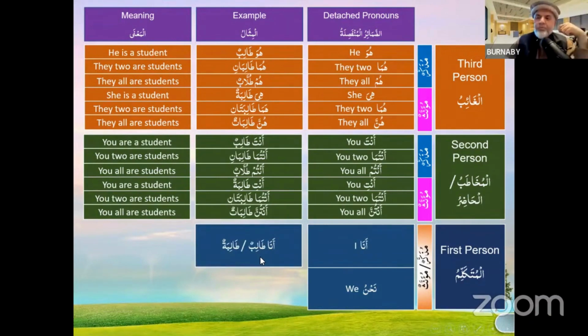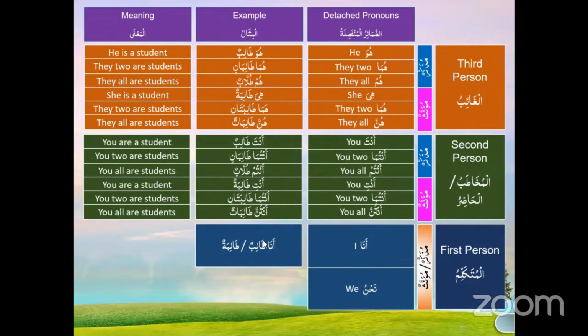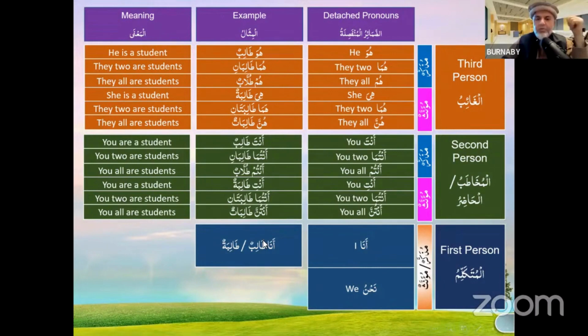Ana talibun. If I'm the male, I'm going to say I'm a student. I'm going to use the word ana talibun. Now, if a person says ana talibun, would you guess it is male or female? Male. If the person says ana talibatun, then it will be feminine.